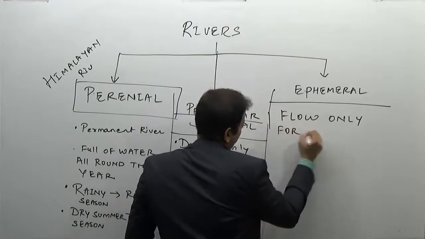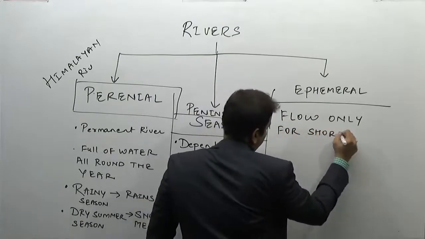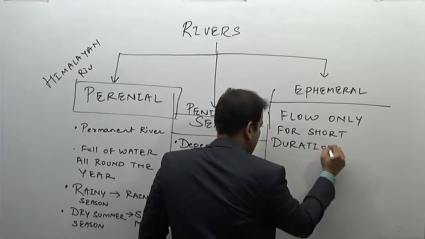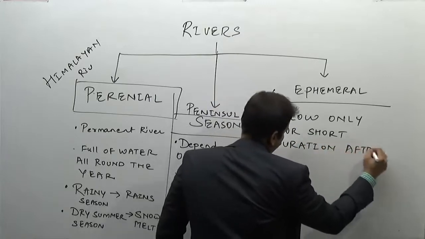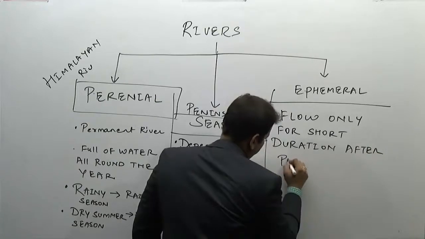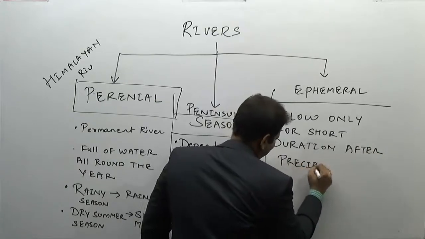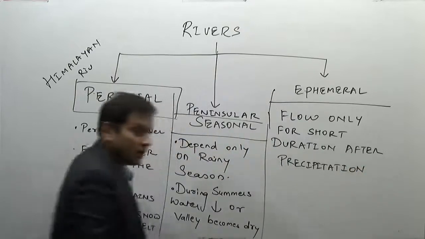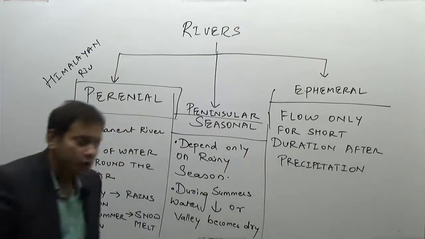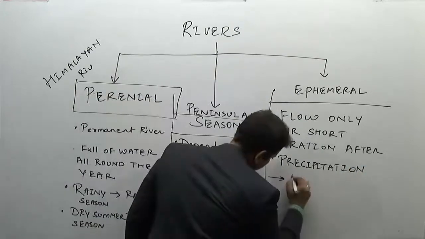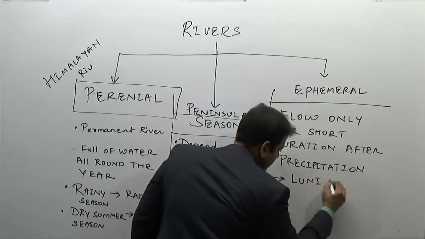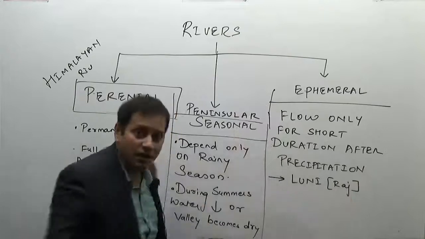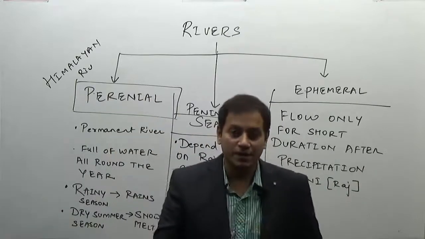Or only for short duration, after precipitation. Examples are River Luni. Which state? Most important river of Rajasthan. River Gaggar, most important river of Haryana.